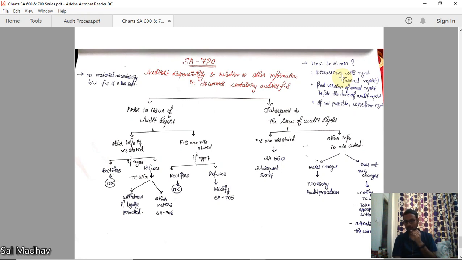Take the example of the AGM only. The auditor, before giving the audit report itself, will discuss with management. Now, what are the reports he will be giving in the AGM? What is the type of reports? He should get every data from the management and he should verify at that time only.